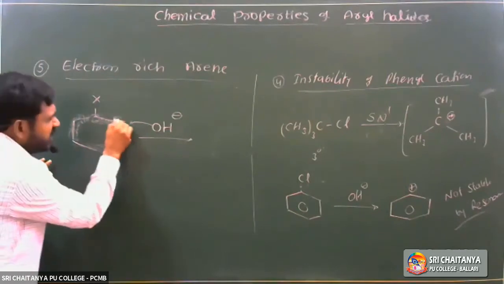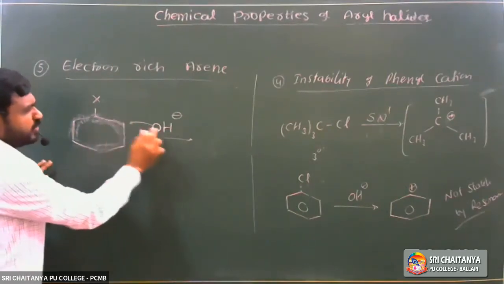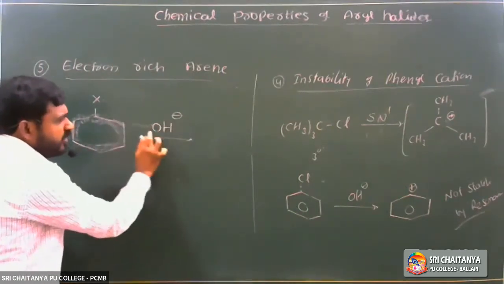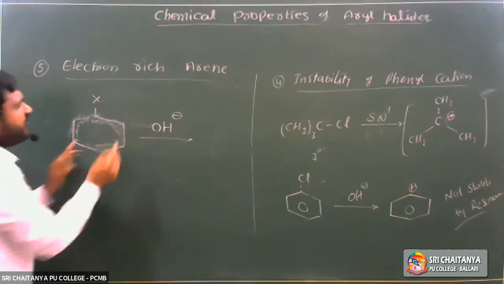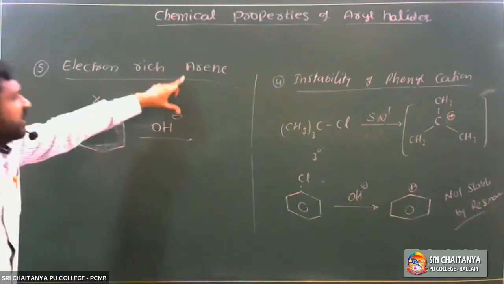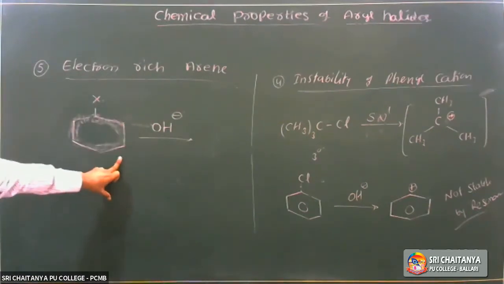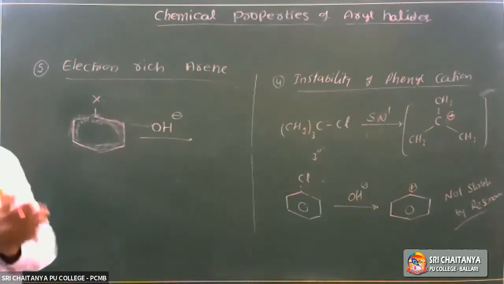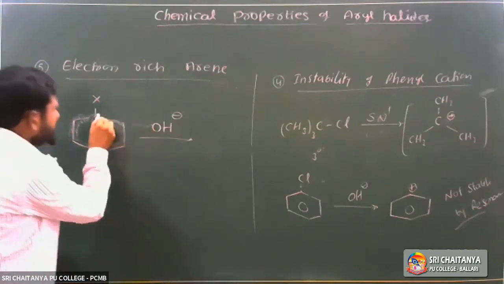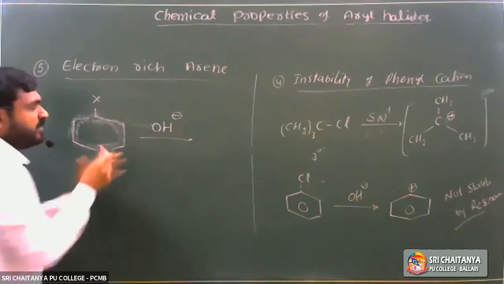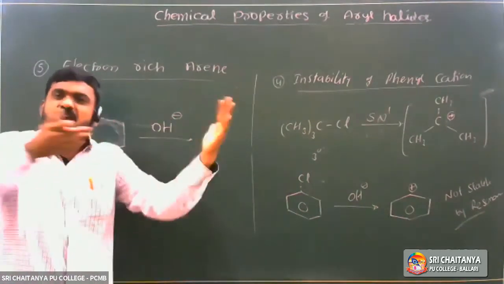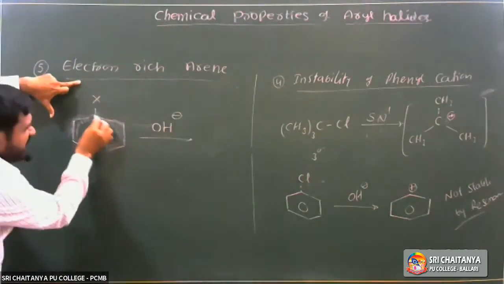It has a negative charge, meaning electron density. So it is already an anion. Nucleophile means it is an anion. So approaching of the nucleophile to an electron-rich arene is difficult. If it approaches the benzene ring, then Cl or X is replaced by OH. But approaching is difficult because of the electron-rich arene.